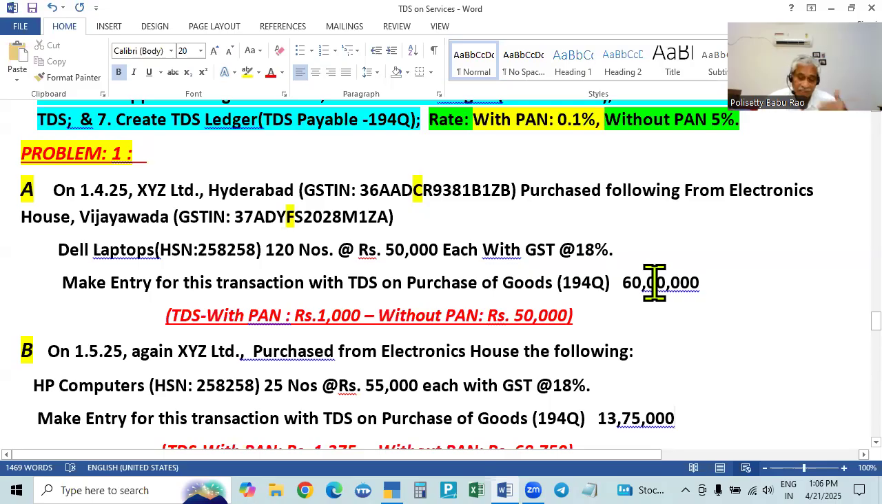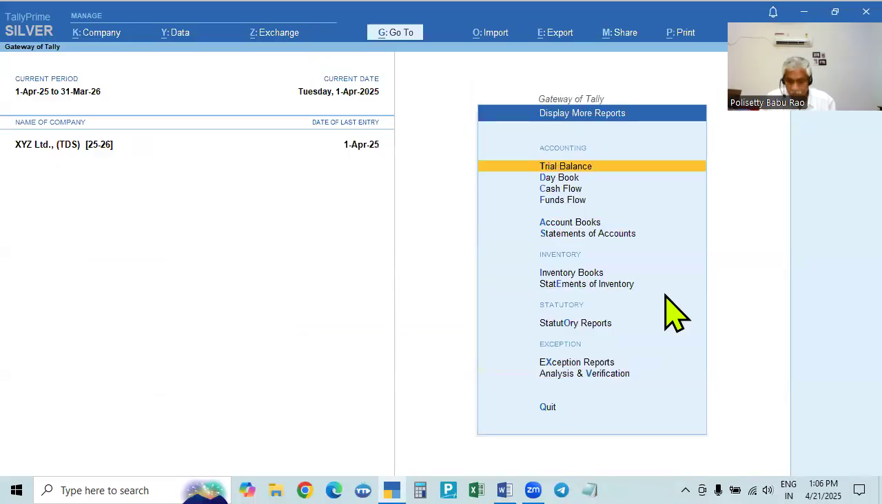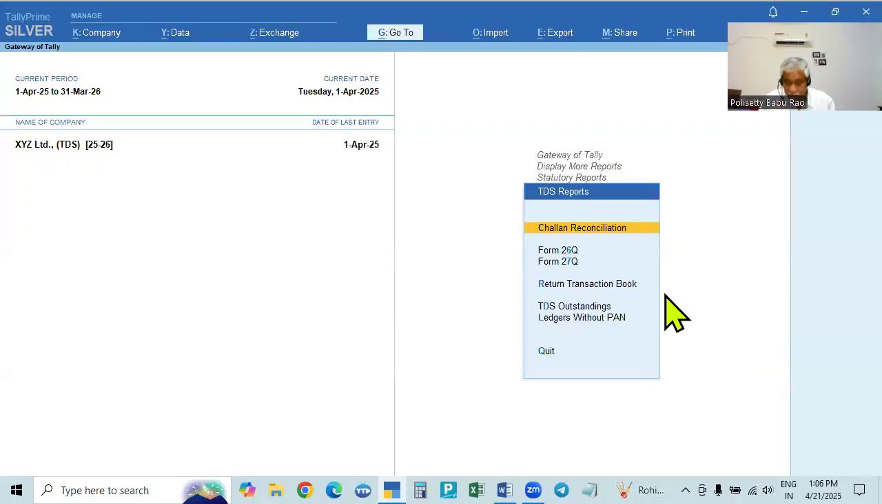So 50 lakhs is the exemption, and the balance 10 lakhs we calculate. For the month of April, whatever is deducted is to be paid in the month of May. Now go to reports, display more reports, statutory reports, TDS reports. The TDS return form will be 26Q for residents.